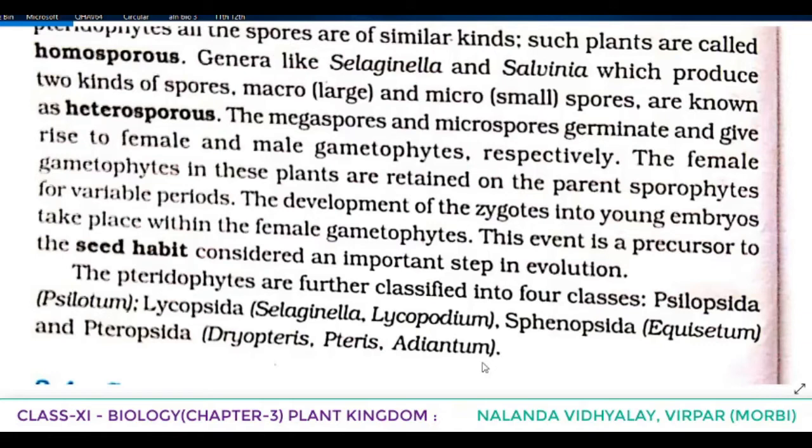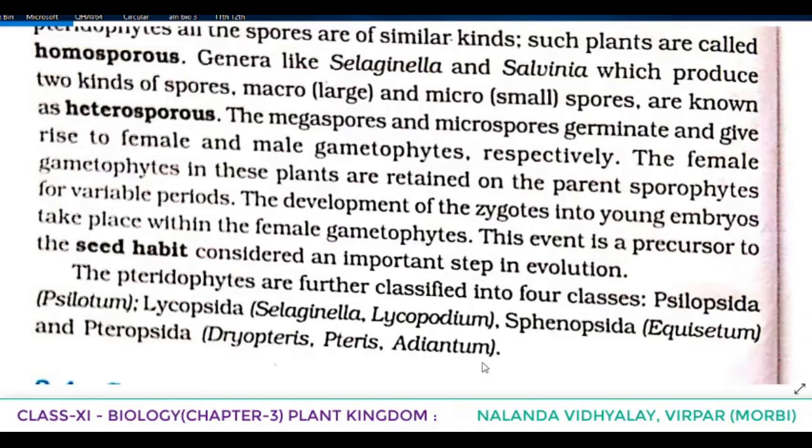The spread of living pteridophytes is restricted to narrow geographical regions. So that's why the spread of living pteridophytes is limited and restricted to narrow geographical regions. The gametophytes bear male and female sex organs. What are they known as? The male sex organ is known as antheridia and the female sex organ is known as archegonia.